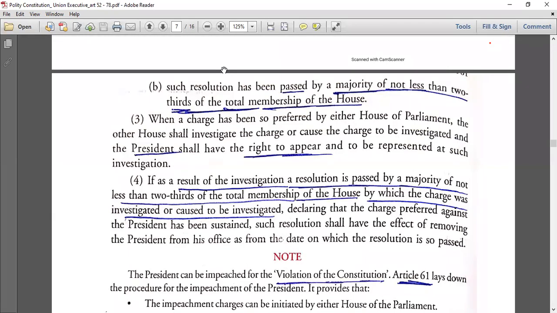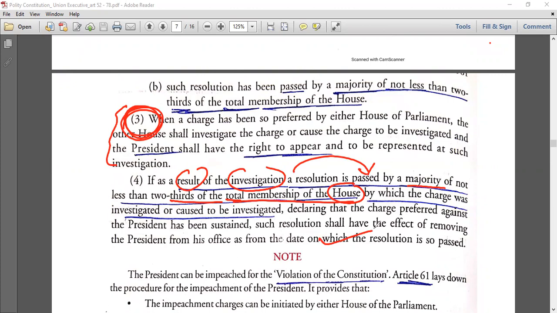Now see here, there is a catch. The investigation is done, and now that investigation has to be passed by a majority of not less than 2/3 of the total membership of the House by which the charge was investigated. So the House which investigated the charge, there it has to be passed. Then, declaring that the charge was sustained, the resolution is passed. Clear? So this is the process.